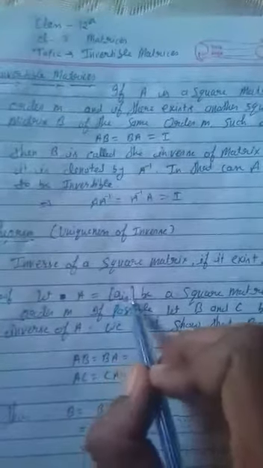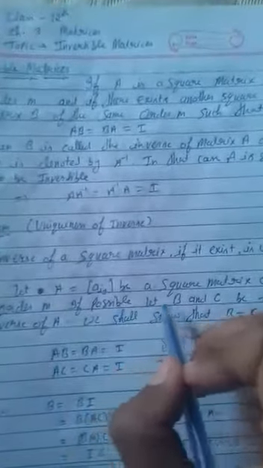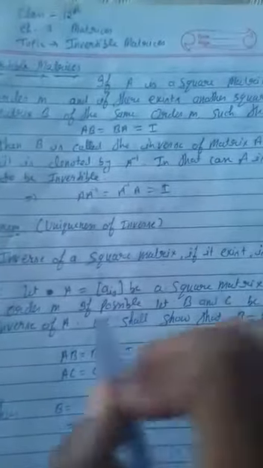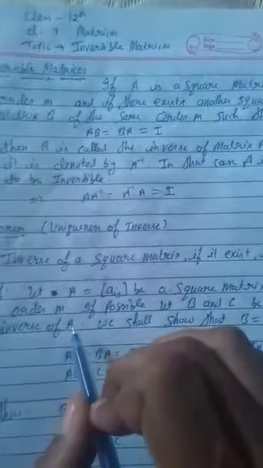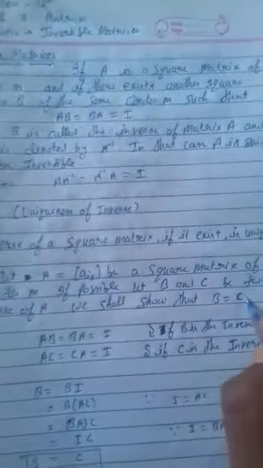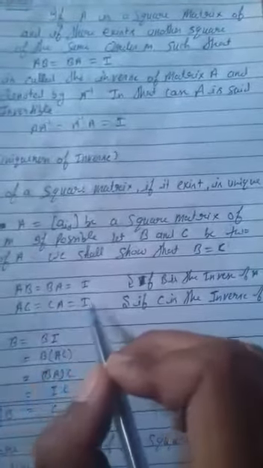Let A is equal to [Aij] be a square matrix of order M. If possible, let B and C be two inverses of A. We have taken B and C as inverses of a matrix A. We shall show that both B and C are equal matrices. AB is equal to BA equal to identity, if B is the inverse of A. AC is equal to CA equal to identity, if C is the inverse of A.